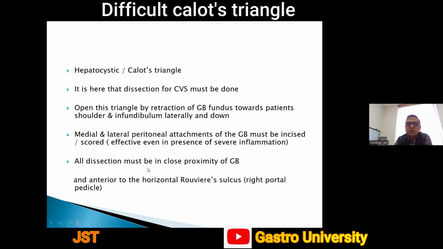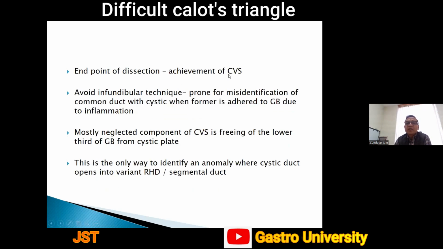All dissection must be in close proximity to the gallbladder and anterior to the horizontal Rouviere's sulcus, which contains the right portal pedicle. In a few situations, the Rouviere's sulcus gets very close to the gallbladder fossa, and we will see subsequently when it happens and how to deal with it. Endpoint of dissection is achievement of CVS. We will discuss what CVS is. Avoid the infundibular technique because it is prone to misidentification of common duct as cystic duct when the former is adhered to the gallbladder due to inflammation, and thus ends up in a classical Davidoff's injury.